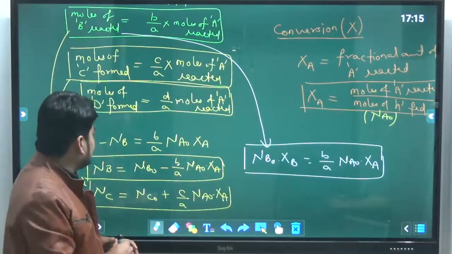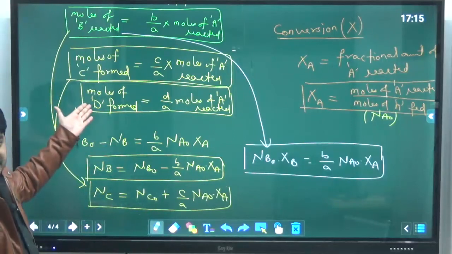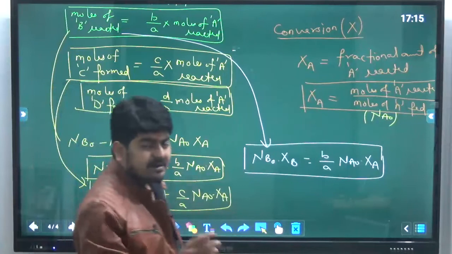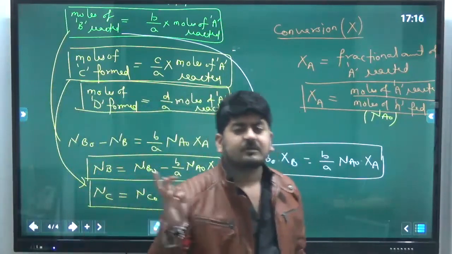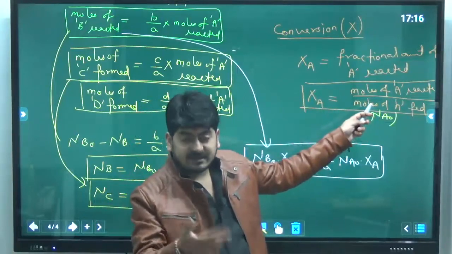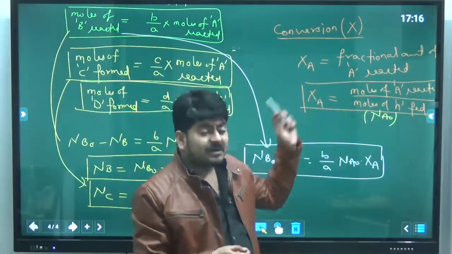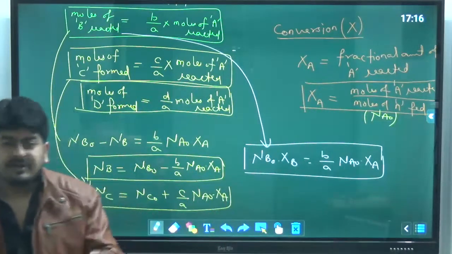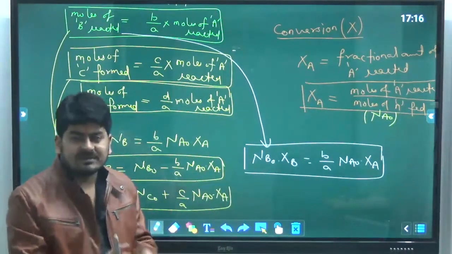So if someone asks you what is the conversion of C or what is the conversion of D, you should be clear in your mind that conversion is defined only for the reactants, because they are getting reacted. It is never defined for the product, because products are getting formed, they are not reacting, they are not consumed in the reaction.